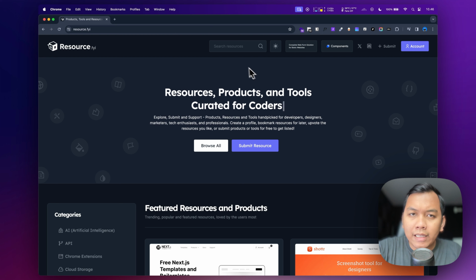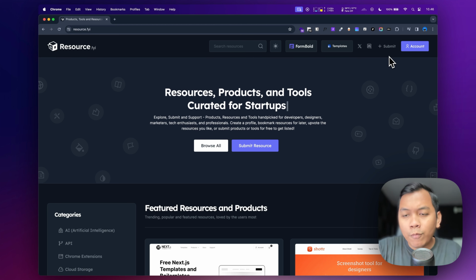Here we will see a search button to search for a specific resource, product, or tool, or we can submit our product to be listed here. And also, if we want to save a product or resource, we can consider creating an account here.